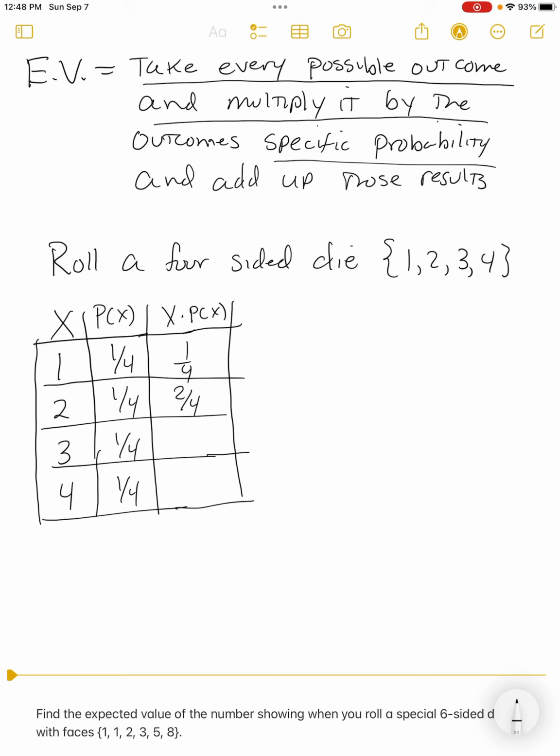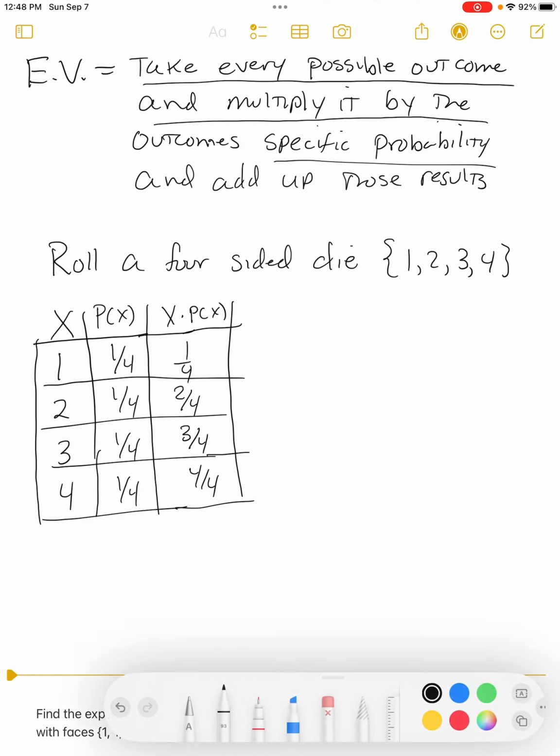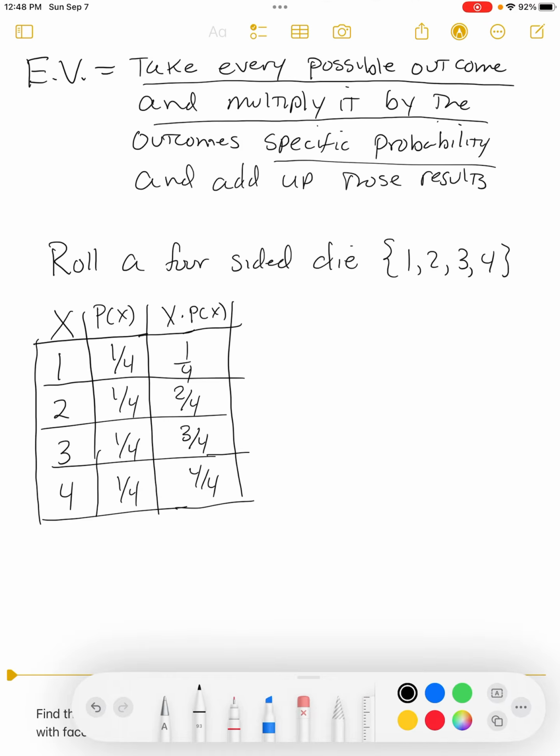Remember, it just hits the top numbers. 3 times 1/4 is 3/4. And 4 times 1/4 is 4/4. You could have these as 0.25, 1/2, 0.75, and 1. I like to leave it in the fraction so that we can trace it back. But now, here's what we did if I highlight some things.